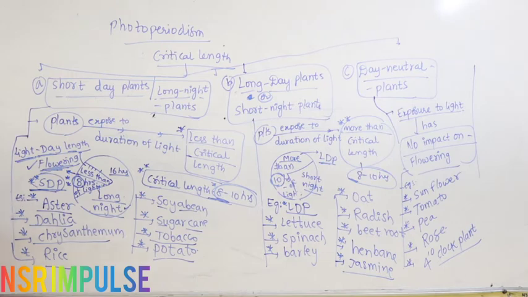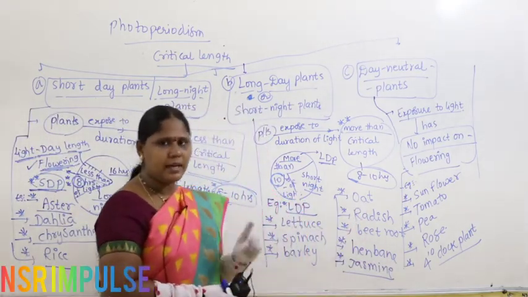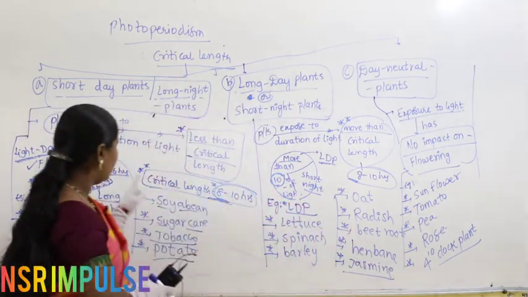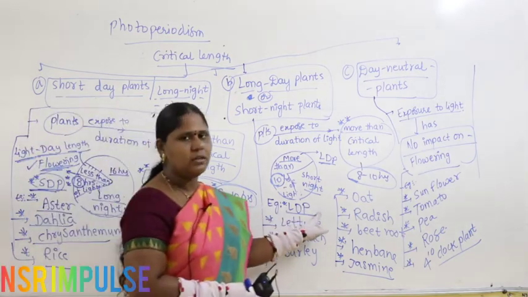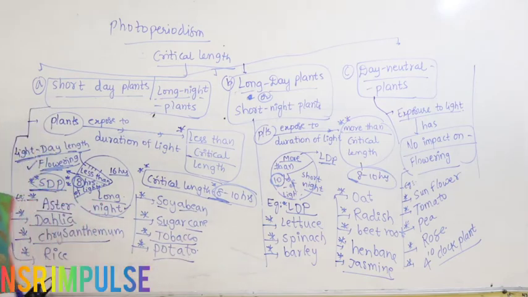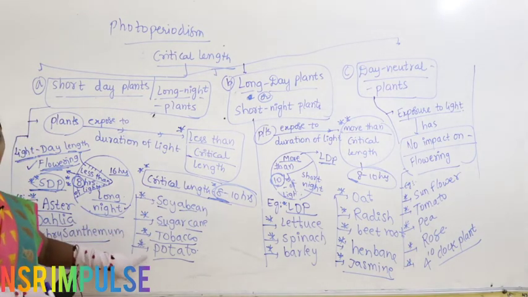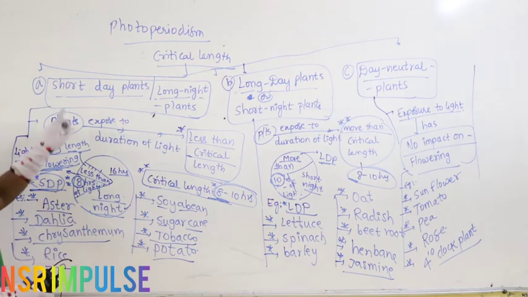I repeat again, remember all the examples. Practice on a white paper, try to remember, because these examples come up in other lessons. At that time I will ask whether they fall in short day plants or long day plants, and you should be able to tell me. What are they? Aster, dahlia, chrysanthemum, rice, soya bean, sugarcane, tomato, potato. All these come under short day plants.